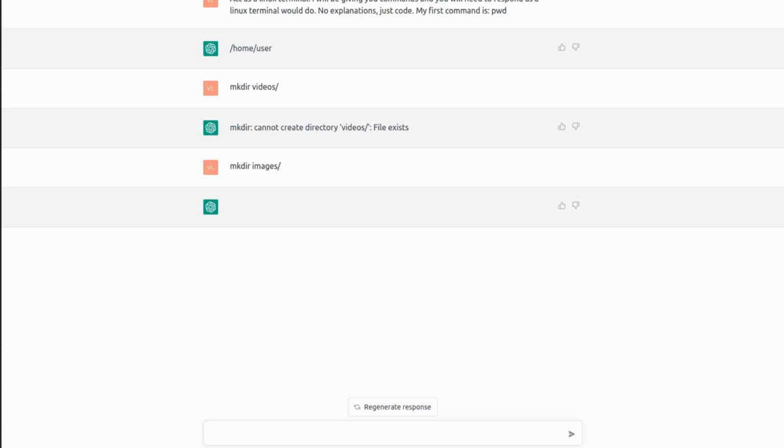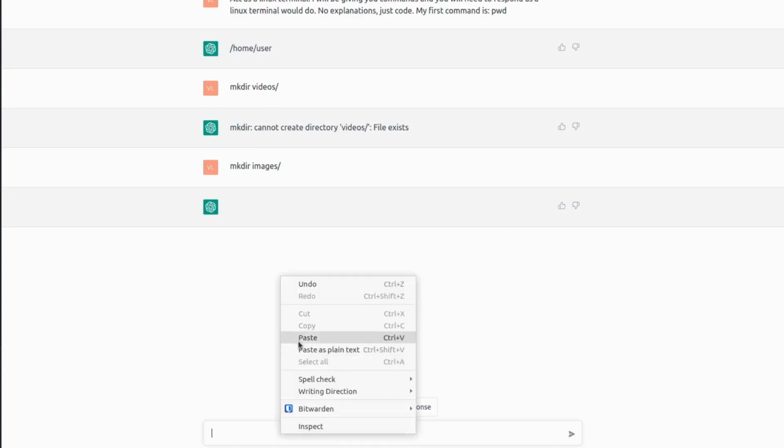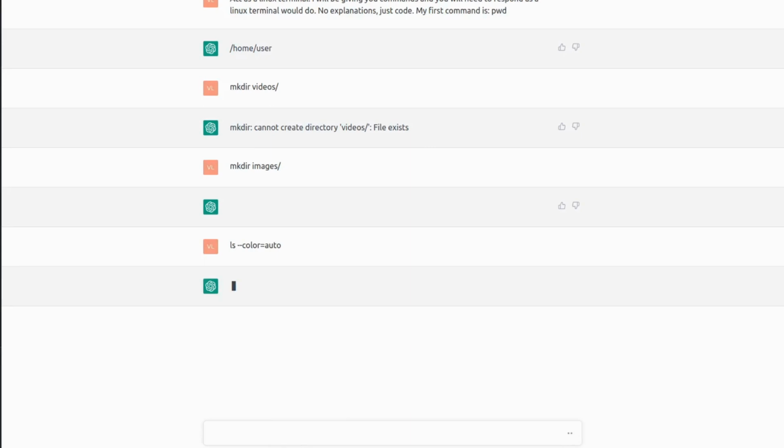Let's try another command. Let's say we want to list our files and directories, and as options we will pass the --color=auto option, which tells it to use color when standard output is connected to a terminal. But in this case, we just get the list of directories.